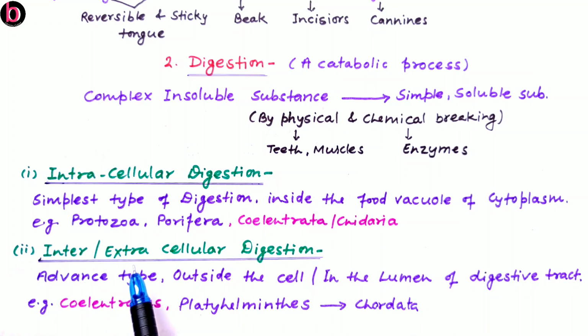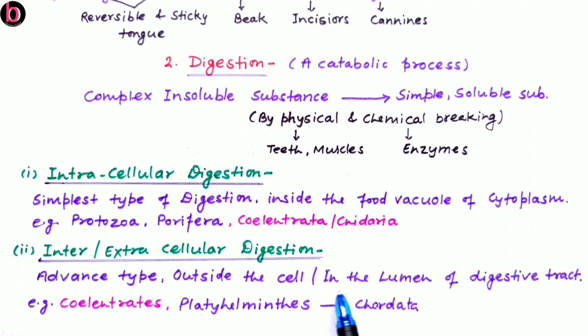Next, extracellular digestion. Here digestion occurs outside the cell, that is extracellular. This kind of digestion is an advanced type of digestion.